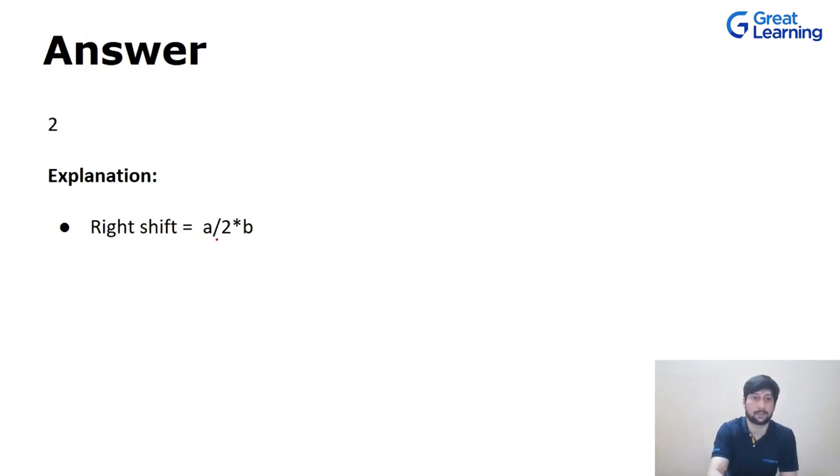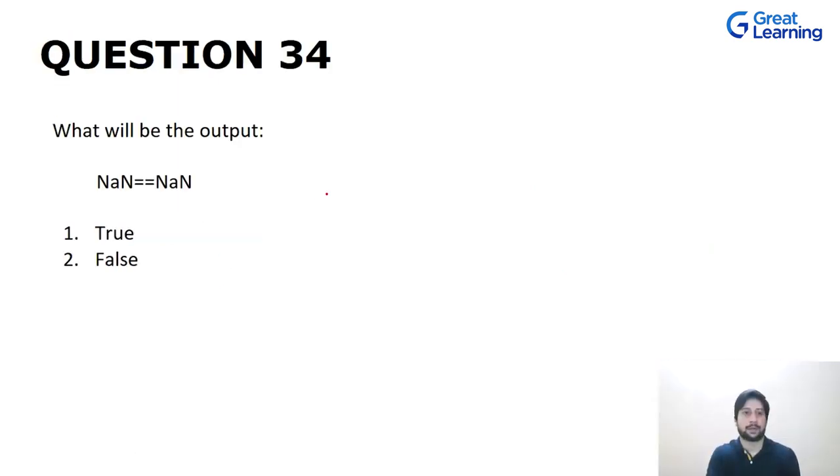So right shift, the value always decreases. Now let's talk about this question. What will be the output of NaN, that is not a number, is equal to not a number? Ideally, it should give us the result as true, right? Because we are checking if a not a number situation should be equal to a not a number situation, and we are using the double equal to sign, right?